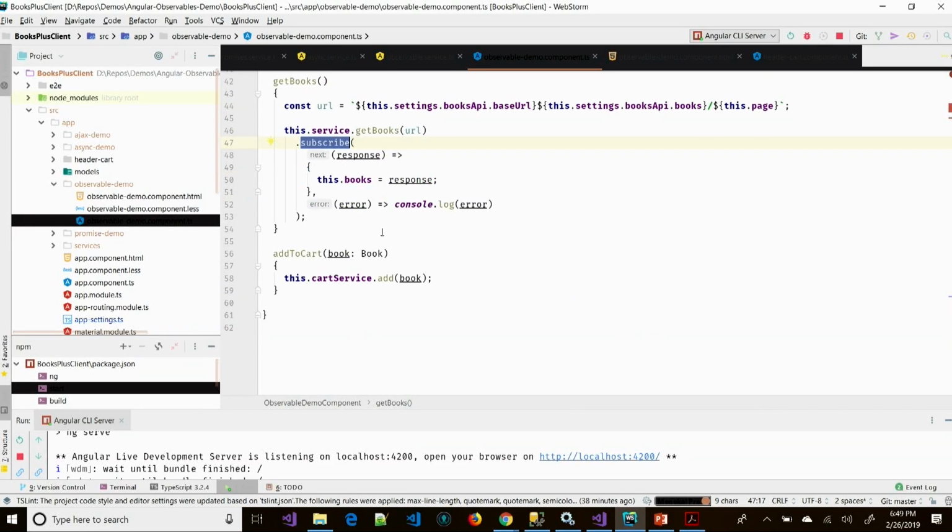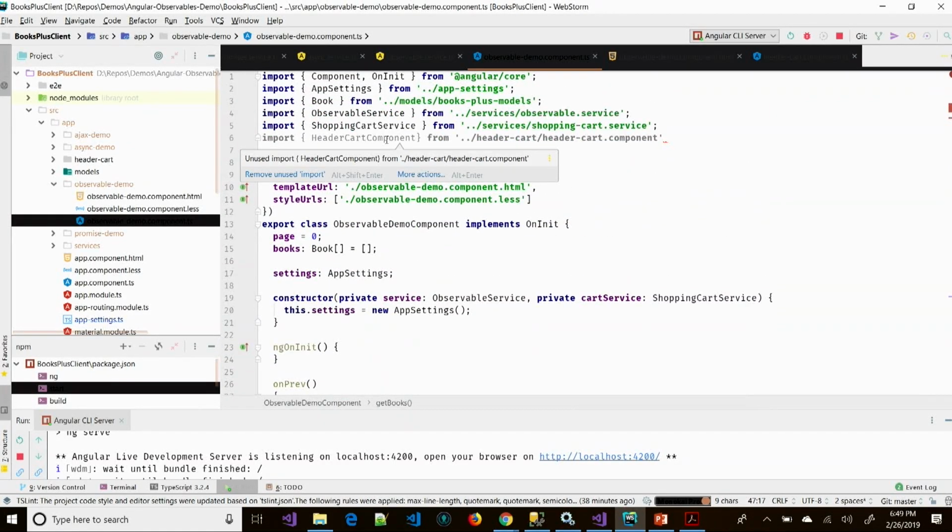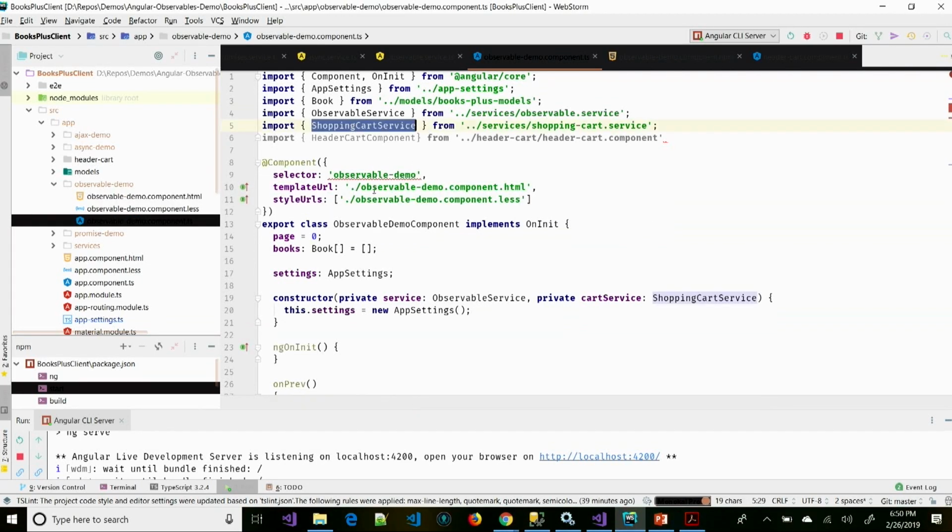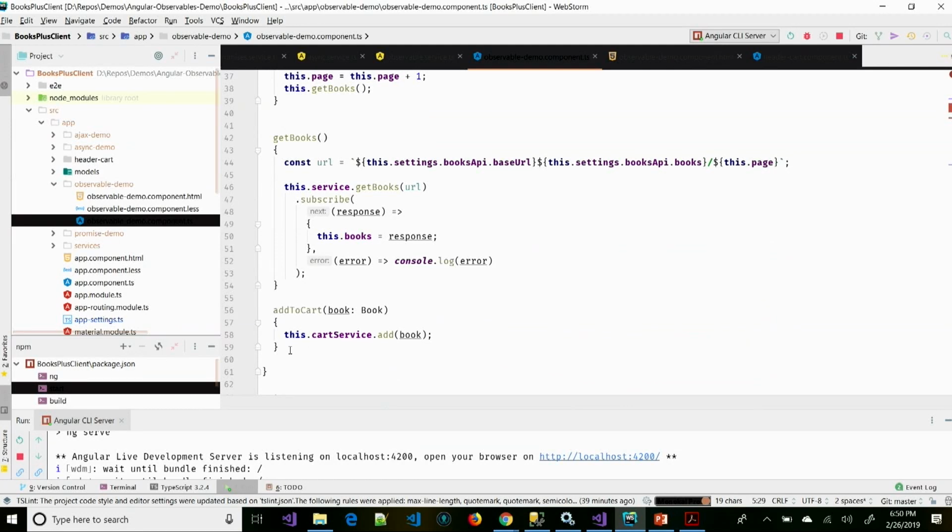So the only thing I have to do is, again, in this view, I'm not displaying anything from the cart, but I'm interacting with it because I'm able to add items to the cart from here. So I need to have a reference to my shopping cart service. And then I just call this.cartService.addBook. And every time I add the book, that's when the event will fire.